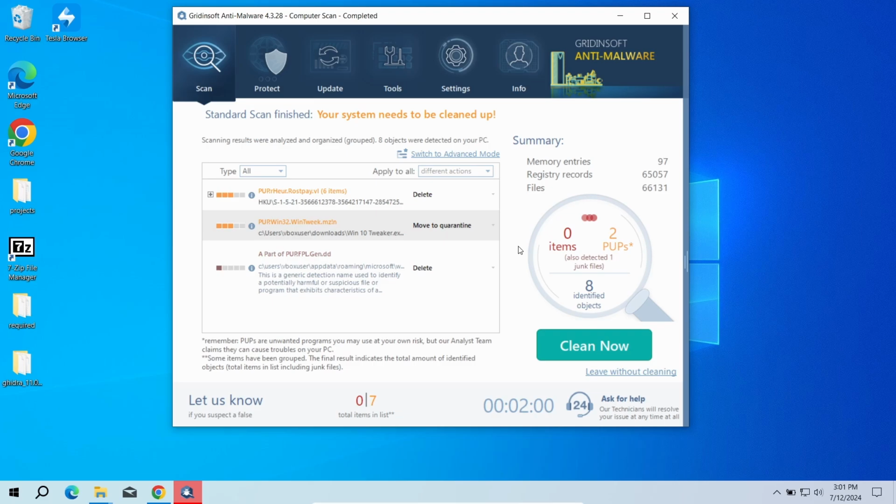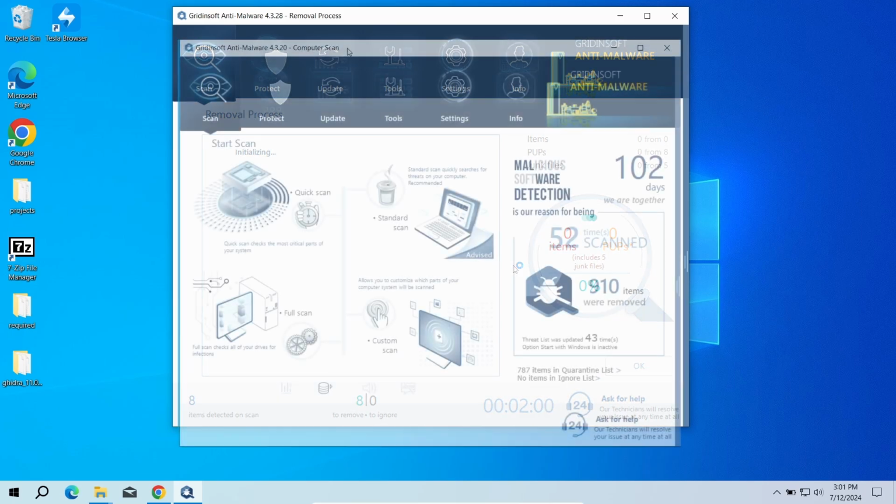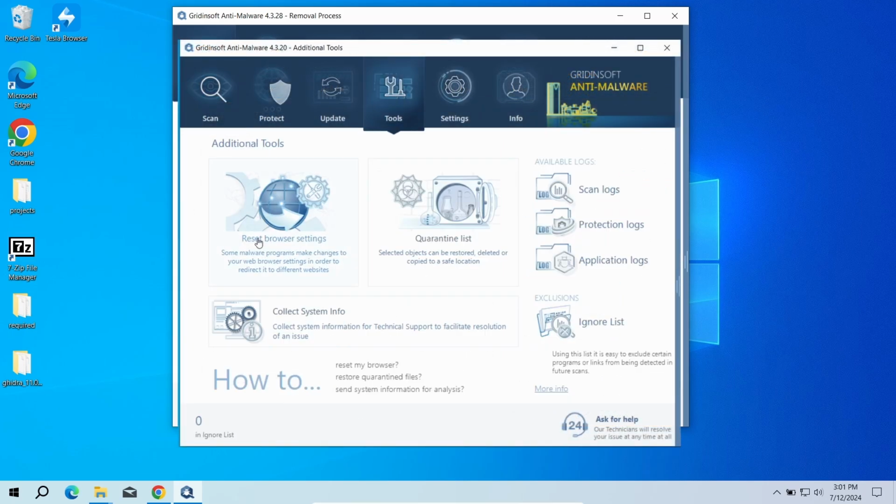After the scan, click Clean Out to remove the detected malicious programs. I will also recommend you to reset browser settings, just to wipe the rest of malicious settings that the malware could have potentially set. You can do this using GridInsert anti-malware as well.